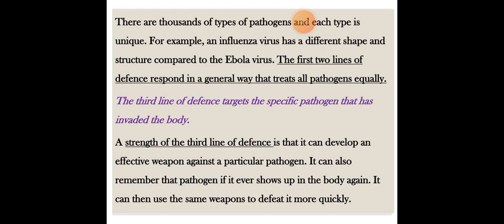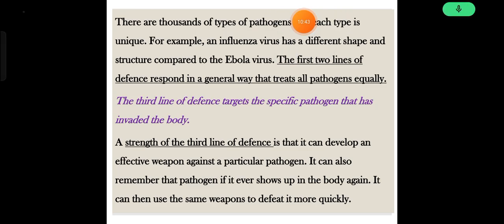There are thousands of types of pathogens, and each type is unique. For example, the influenza virus has a different shape and structure compared to the Ebola virus. The first two lines of defense respond in a general way that treats all pathogens equally. The third line of defense targets a specific pathogen that has invaded the body.